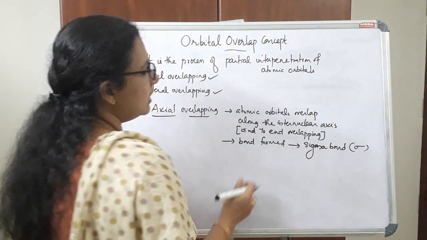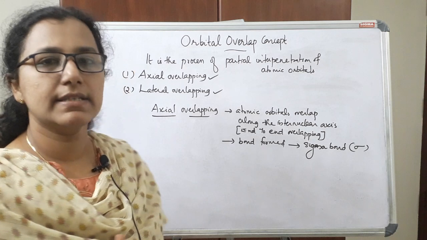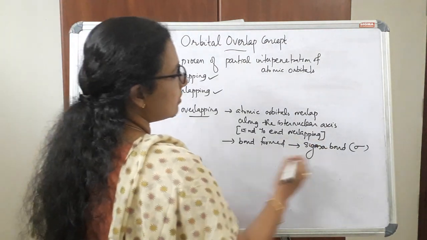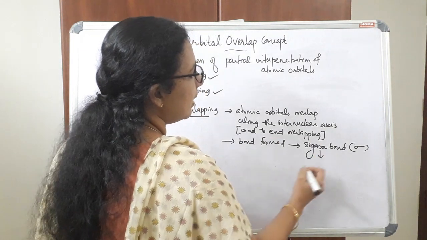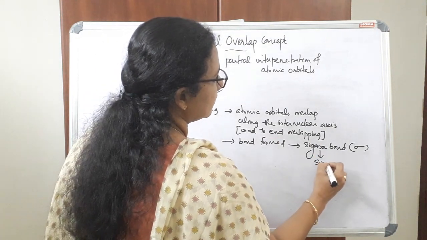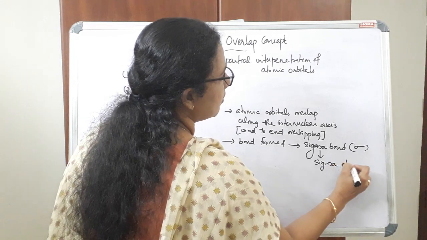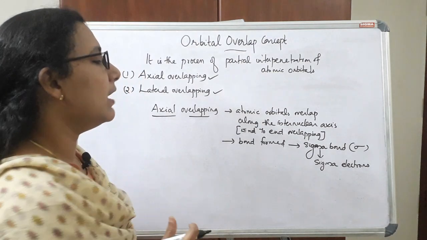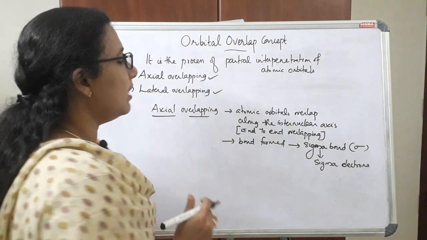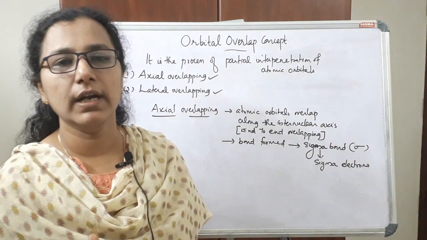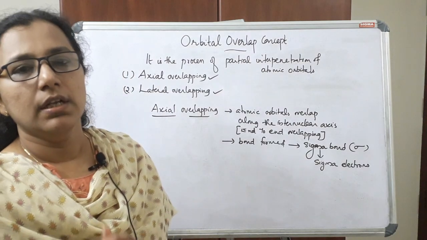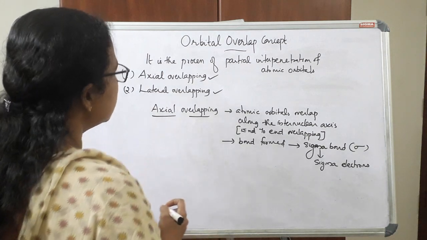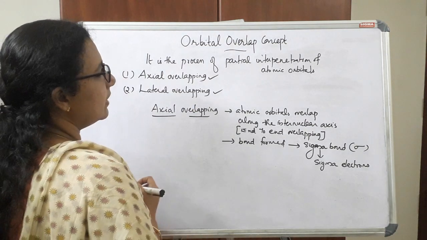The electrons present in the sigma bond are known as sigma electrons. So the sigma bond is formed by overlapping of atomic orbitals along the internuclear axis.